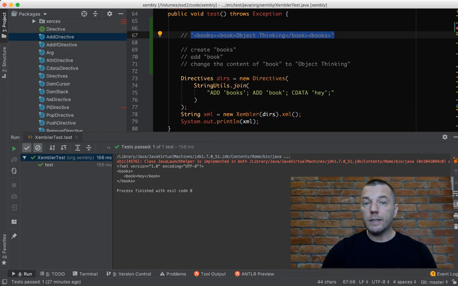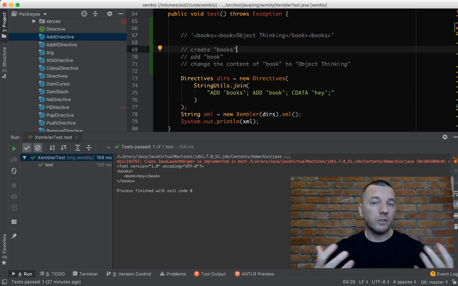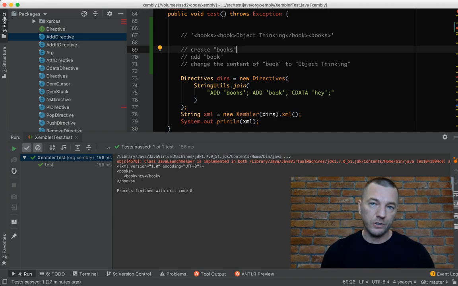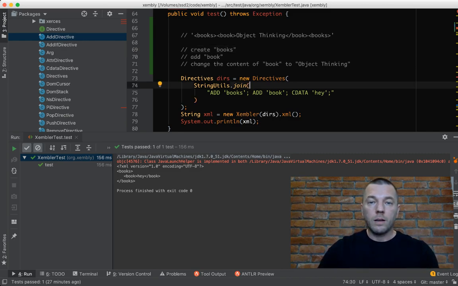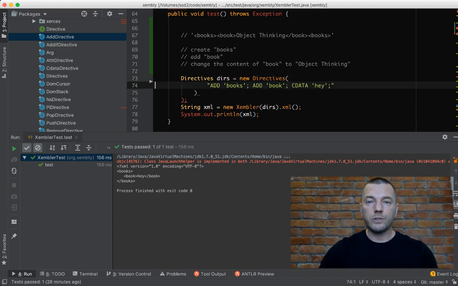3 operations. And I decided to break it down into actually 3 commands, which we give to some engine, and then ask that engine to process them one by one, command by command, and return back what was created. So let's see how it works in action. We create a collection of directives. Here they are. It's a small class. You provide just a string.